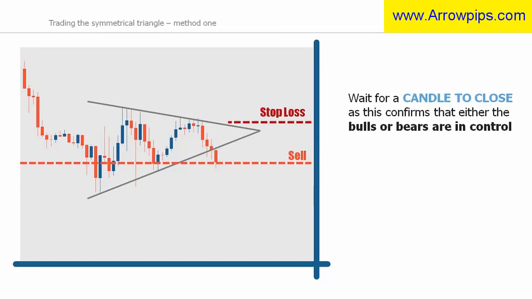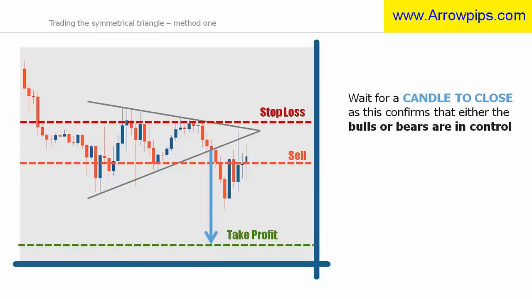The stop loss can be placed at the opposite side of the triangle. To measure the profit objective, measure the height of the back of the triangle and extend this measurement from the breakout point where price broke out from the trend line.